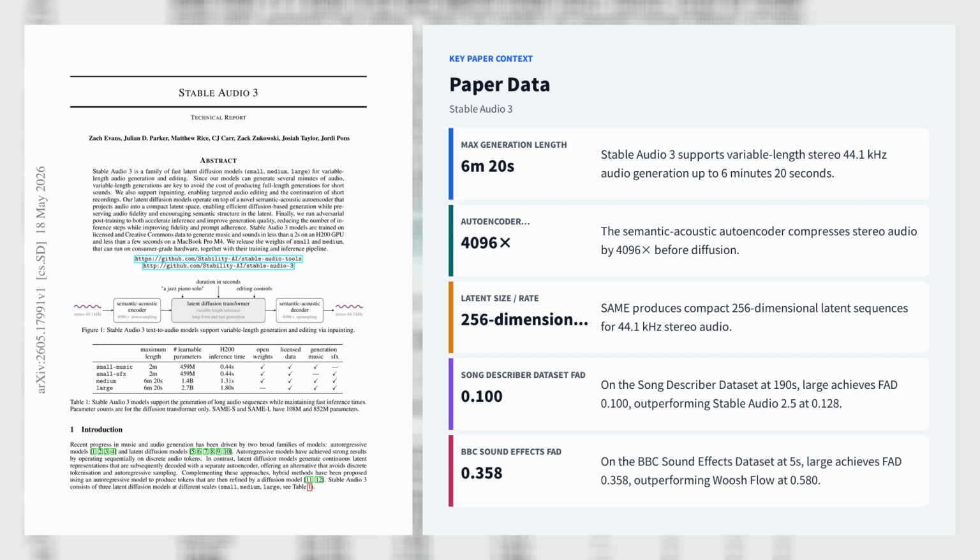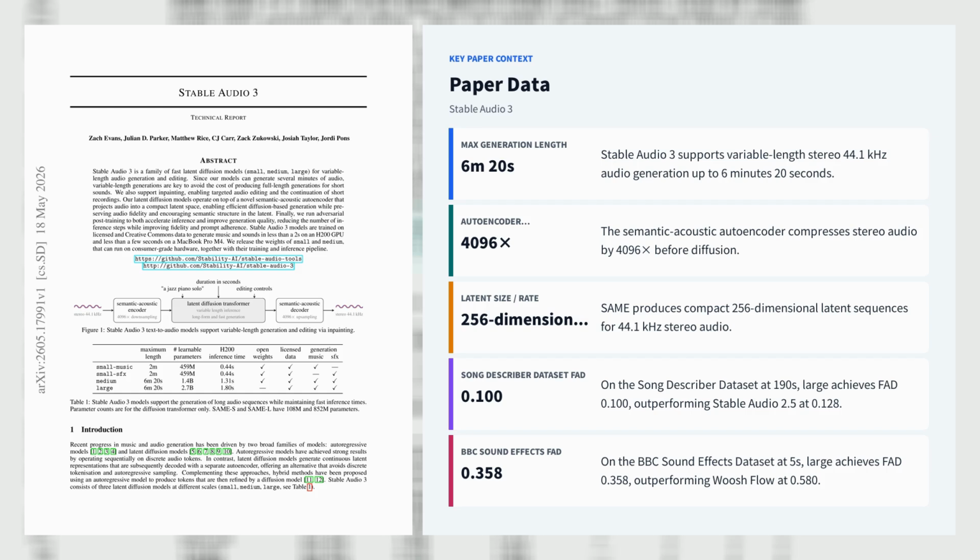The autoencoder, based on SAME, preserves fidelity with multi-resolution STFT losses, adversarial training, chroma and interaural level difference regression, and contrastive latent alignment, while producing 256-dimensional latents at about 10.76 Hz. The diffusion transformer adds 64 learned memory embeddings, adaptive layer normalization for time step and duration, T5Gemma text cross-attention, and in-painting through local additive conditioning. Medium and large further use differential attention.